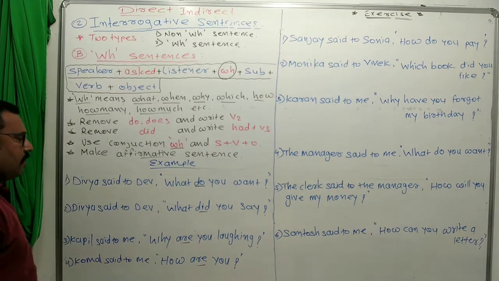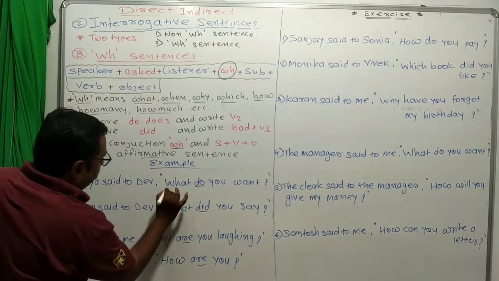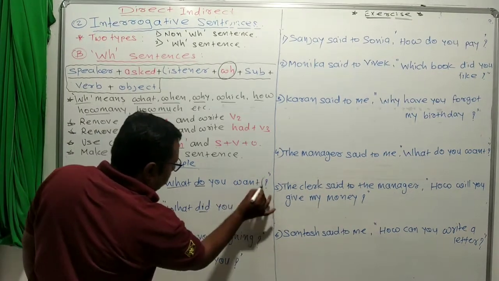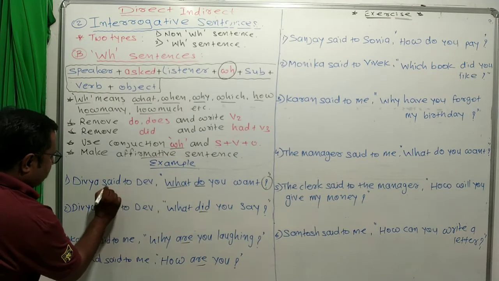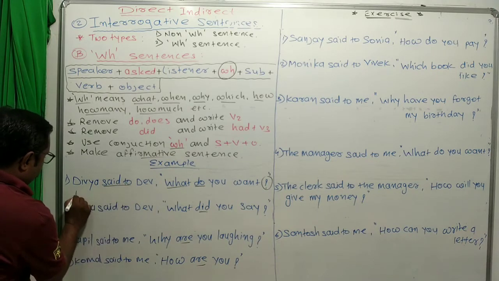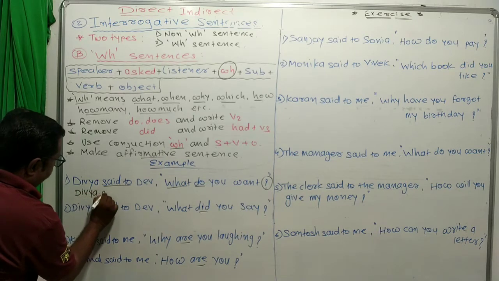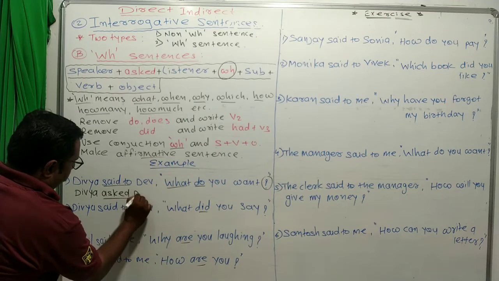So first of all, when we make the first sentence, we use WH. This is an interrogative sentence. So we write Divya asked Dev.